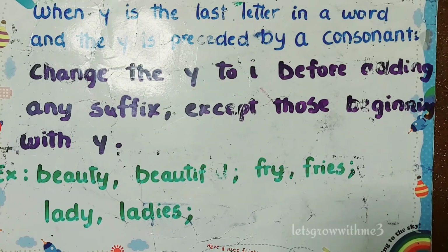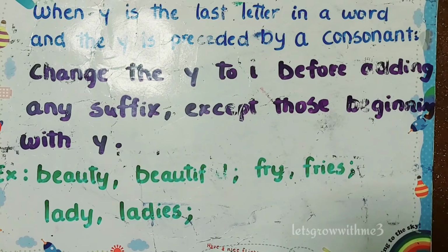So let's see the examples. Beauty. Here the last letter of the word is Y and it is preceded by a consonant, so we need to change Y to I. So, beautiful. Fry, fries. Lady, ladies. In fry, again R, Y: consonant then Y, so Y changes to I, and all the remaining letters stay the same.